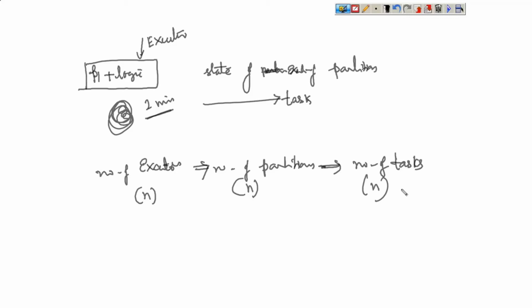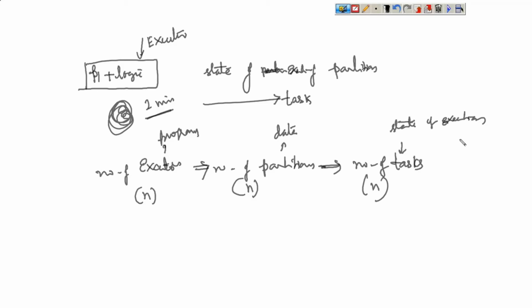So partition is nothing but data. What is an executor? An executor is a program. A task defines the state of execution. If you have some notes with you and you are not reading them, it is not called a task. If you are reading it, working on it, doing the operation, then that is called a task. If the data is just there but not getting executed or processed, this is not called a task. When the partition is under execution, that is called a task.